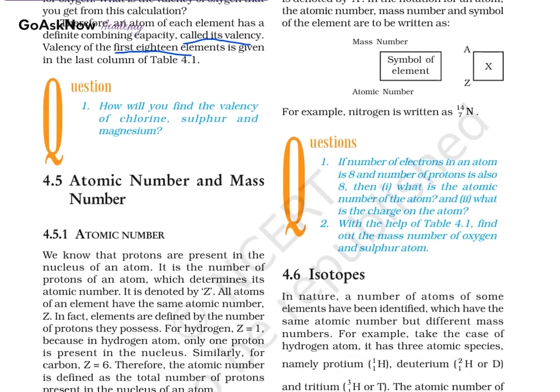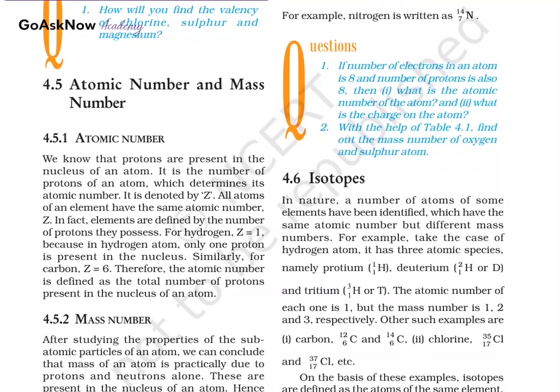Now, atomic number and atomic mass. Atomic number: we know that protons are present in the nucleus of an atom. We have studied how the nucleus is there in the center. It is the number of protons of an atom which determines its atomic number.